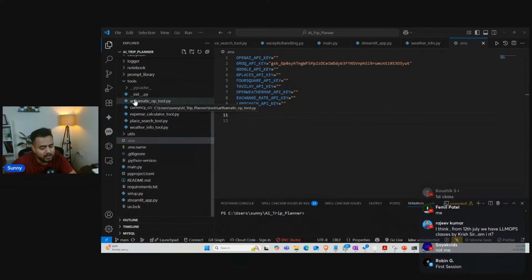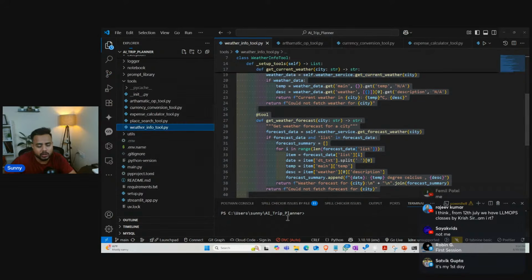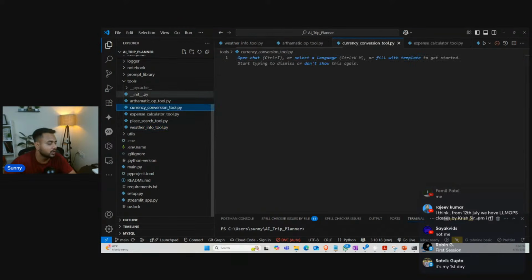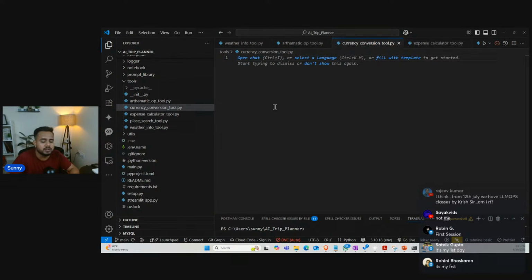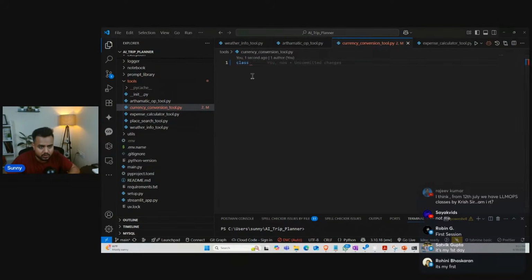Here I created files like arithmetic operation tool, currency conversion tool, weather information tool, place search tool, and expense calculator tool. The weather information tool I already coded, as you can see over here. Now my aim is to create a different tool. So here I'm going to create this currency conversion tool. Inside it, I'll be creating a class, and the class name is going to be CurrencyConverterTool.